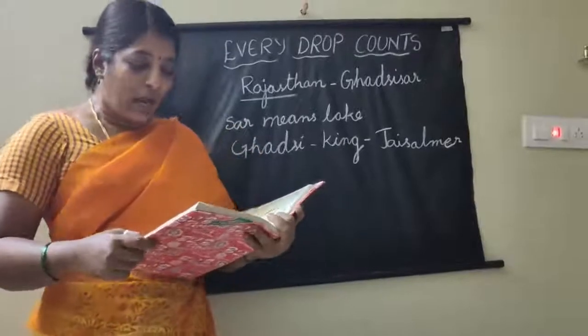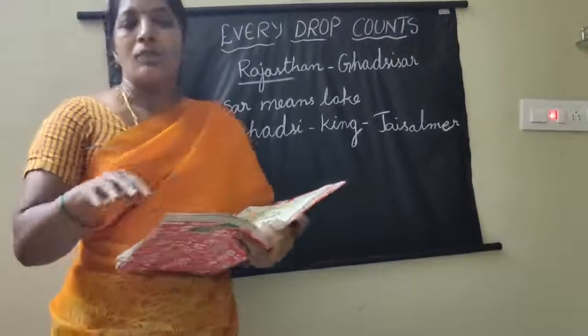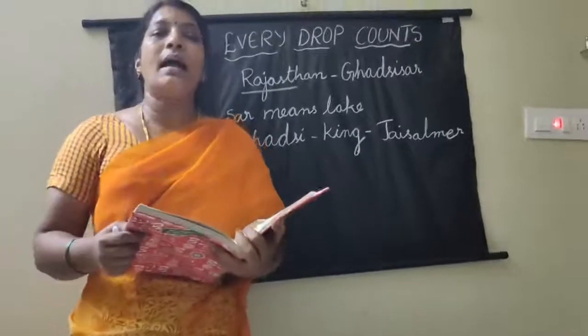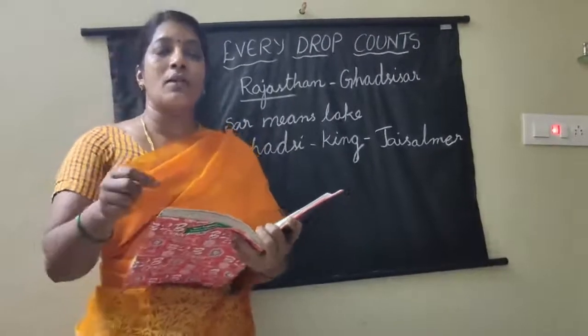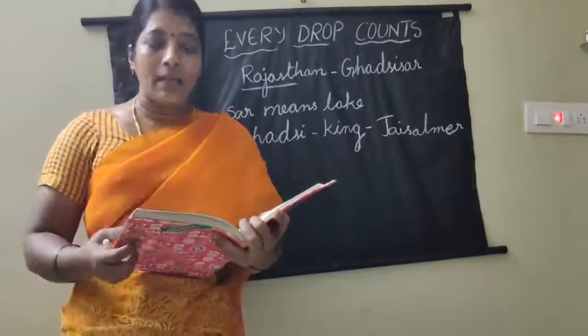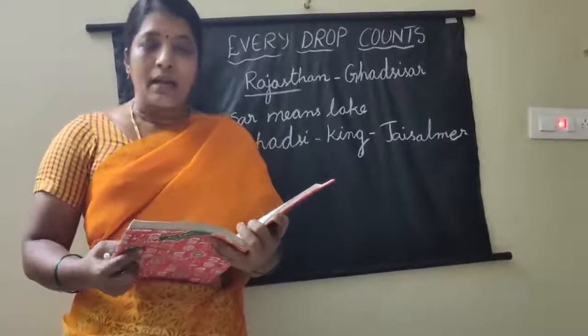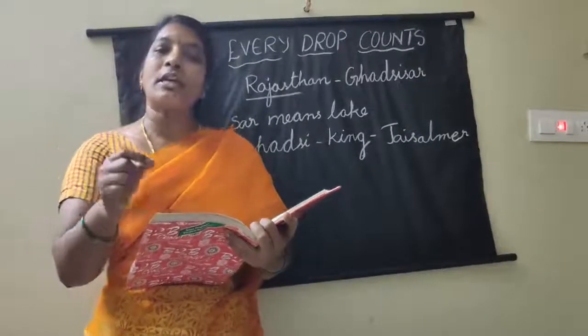There are ghats around the lake, and steps leading down to the water. With the help of the steps, they reach the water in the lake and get water from the lake itself. At the same time, people gather and celebrate festivals near the lake.